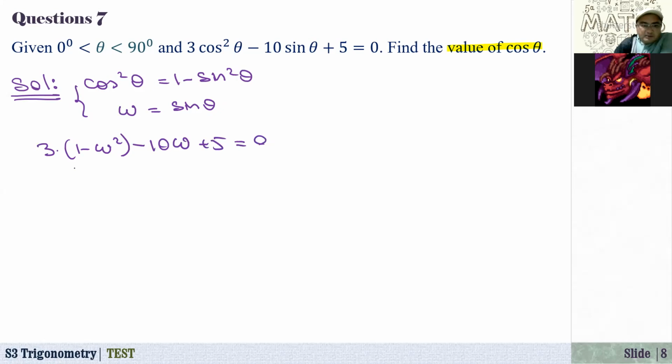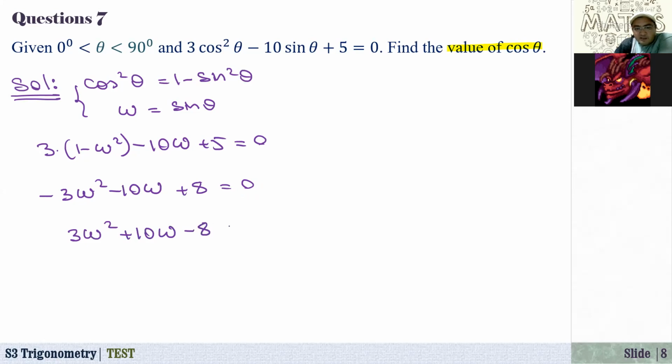Now, if we expand this, here we have minus 3W squared minus 10W, and 3 plus 5, that's equal to 8. Let me just keep the leading coefficient, this W squared, positive. How? Multiply both sides by -1. So here we have 3W squared plus 10W minus 8 is equal to 0.